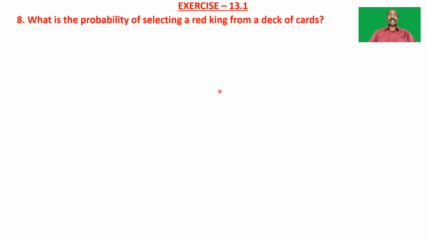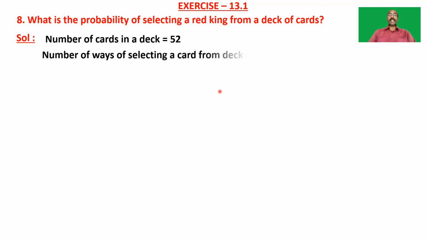So let us see the 8th question. What is the probability of selecting a red king from a deck of cards? So students, the number of cards in a deck of cards is 52. We know that clearly. And the number of ways of selecting a card from a deck of cards is N of S equal to 52, because there are 52 possible outcomes.